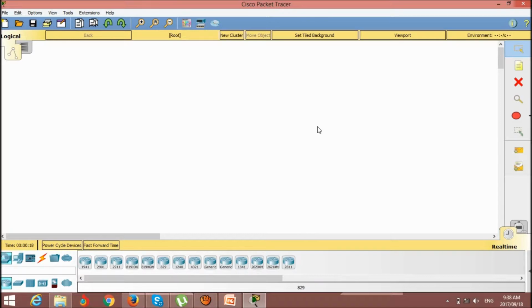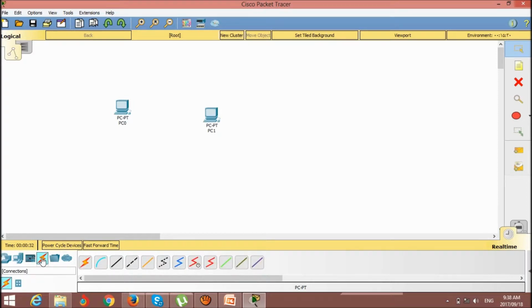In Packet Tracer, let's come to the example. I choose two computers, here one and here a second one, and I also choose a wire for communication. This and this. This communication is a network. One computer talks to another computer. That communication is a network. I am just giving the example.